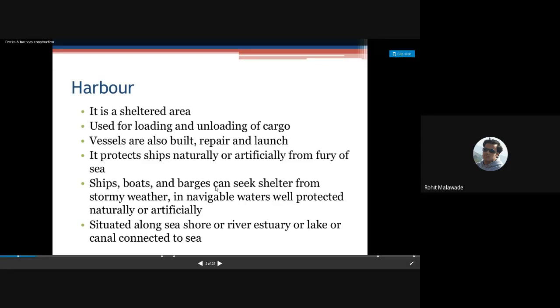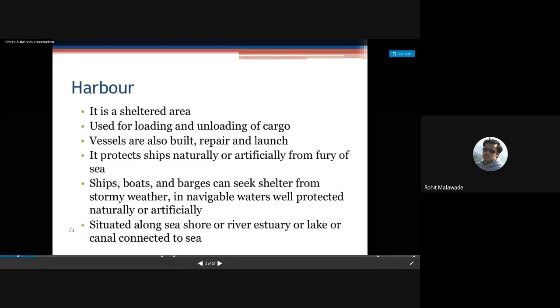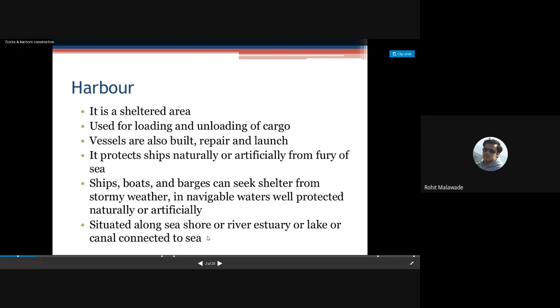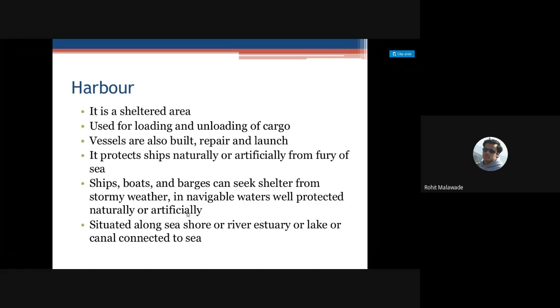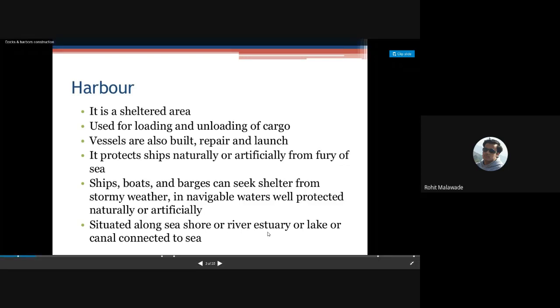Now, the ships, boats, and barges can seek shelter from the stormy weather. Okay, in the navigable water, well protected naturally or artificially. See, where basically a harbor is, it is going to be well protected from the sea waves. So there should not be any turbulence in your water, and there will not be any loading and unloading problem in case of your ships. Okay, and it is going to be situated along the seashore or river estuary.